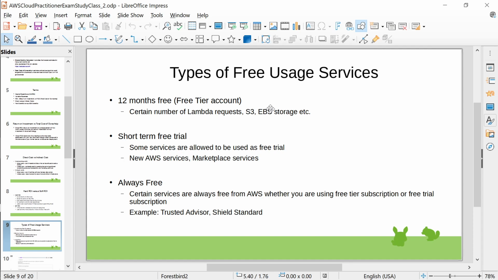So this slide speaks to you about when you say something is free, it is not, you have to know what type of services. Some services are always free, whether you are taking a free tier, whether you are having a paid account or whatever.